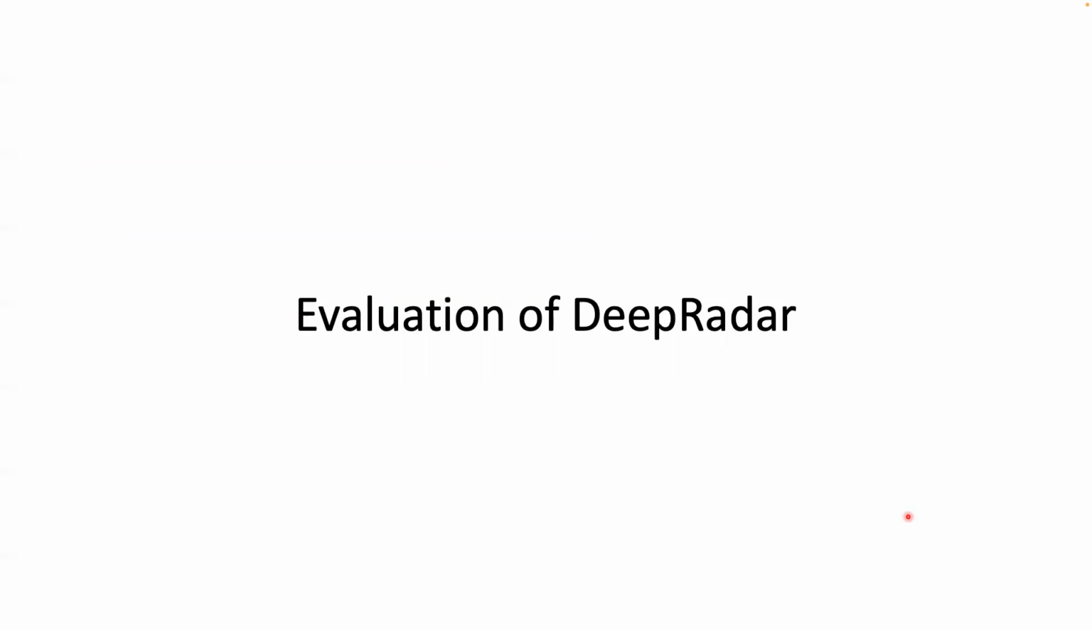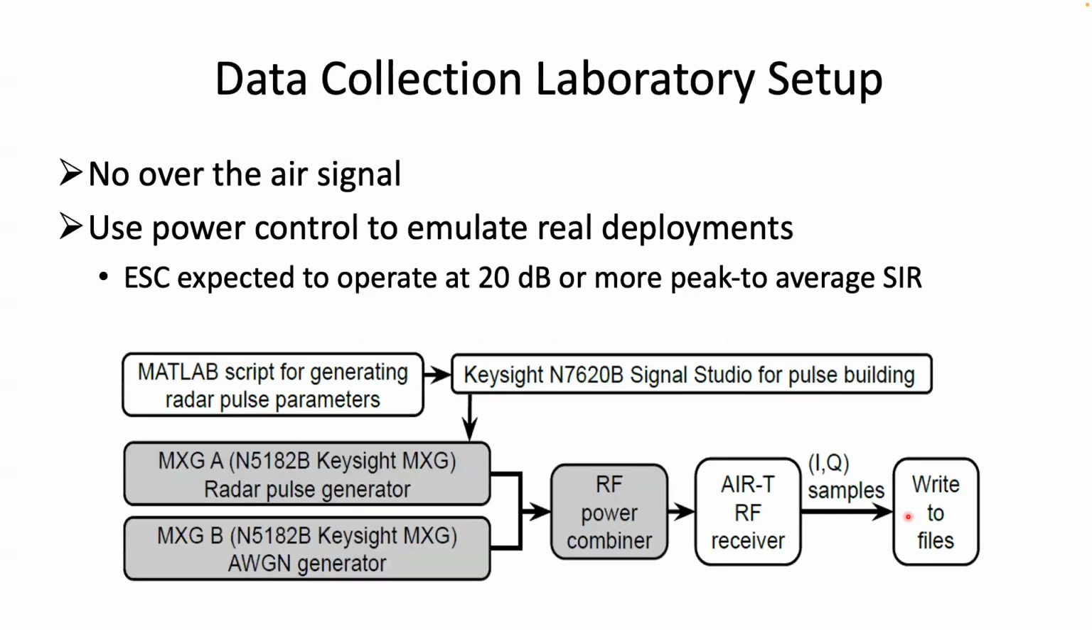Now let us move to the evaluation of DeepRadar. For data collection, we use this setup shown in this slide, where one signal generator is used for generating radar signals and the other one for AWGN and interference. The generated signals are combined using an RF power combiner, which is then fed to the ESC. In our setup, the ESC sensor is an ALT software-defined radio. I'll talk more about this sensor later.